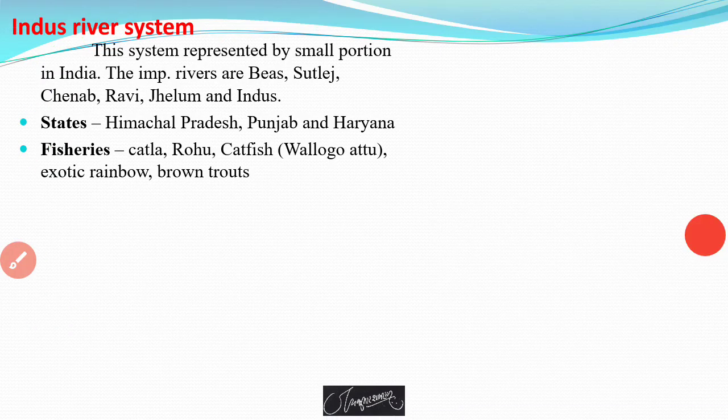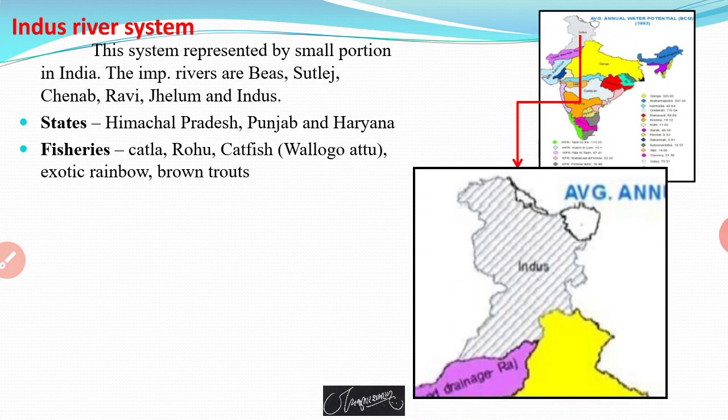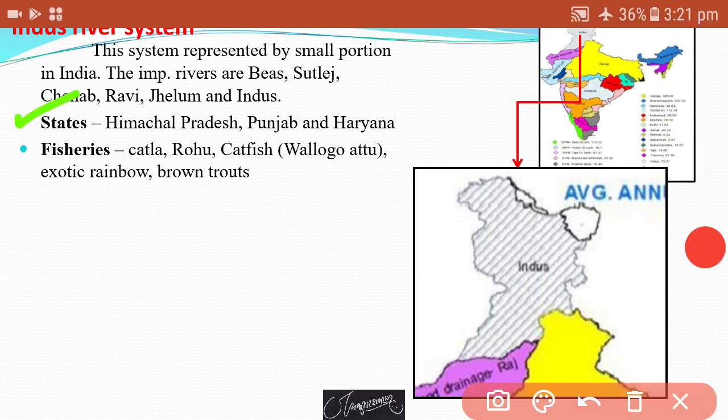And about the third major river, that is the Indus River system. This system is represented by a small portion of India. The important rivers are Beas, Satluj, Chenab, Ravi, Jhelum and Indus. Which states does it cover? Himachal Pradesh, Punjab and Haryana. These are the states covered by the Indus River system.